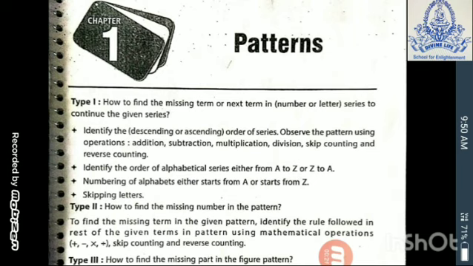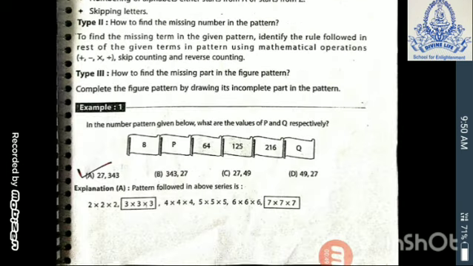First of all I give you an introduction about it. In pattern you have to use mathematical operations like addition, subtraction, multiplication, division, skip counting and reverse counting. Some alphabetical series are given, A to Z, Z to A, some missing numbers, missing alphabets, some squares. This type of mathematical operation you have to use and solve the answer.